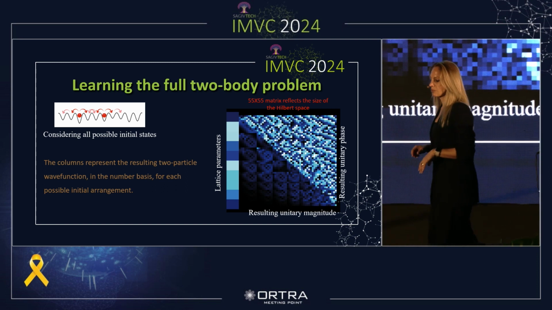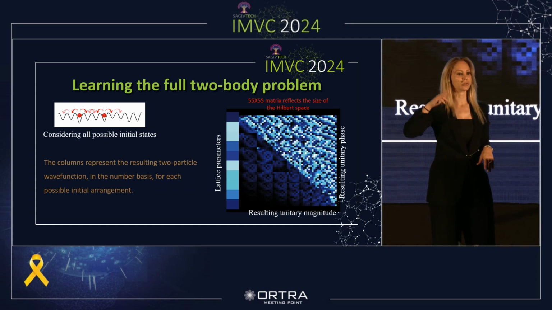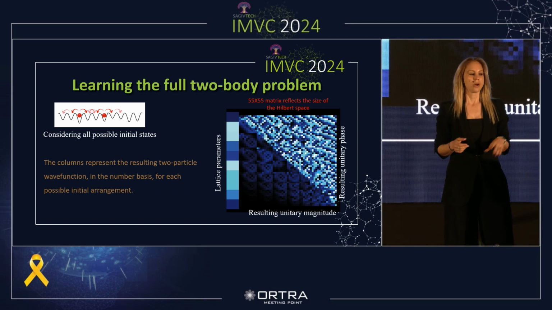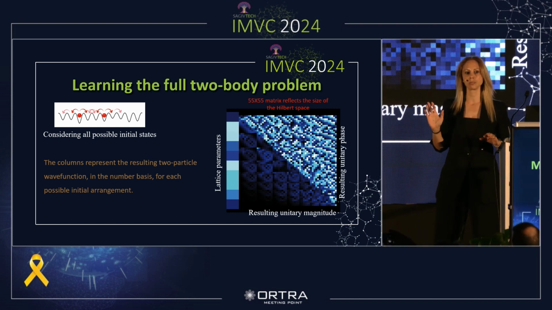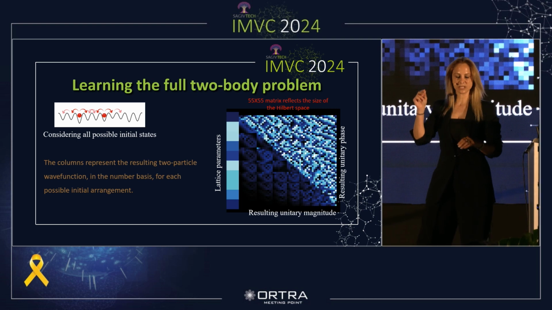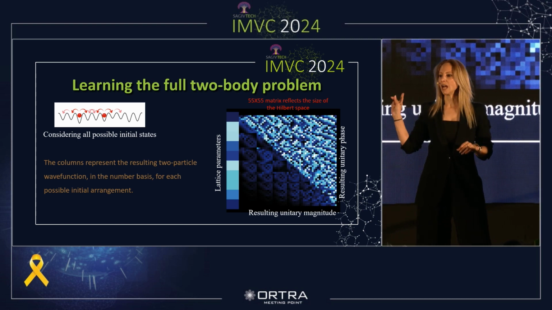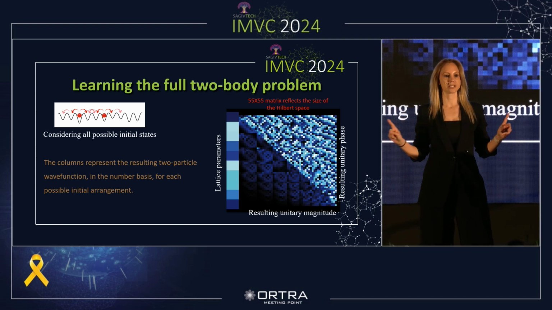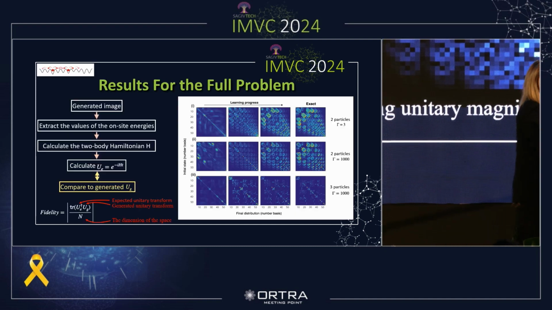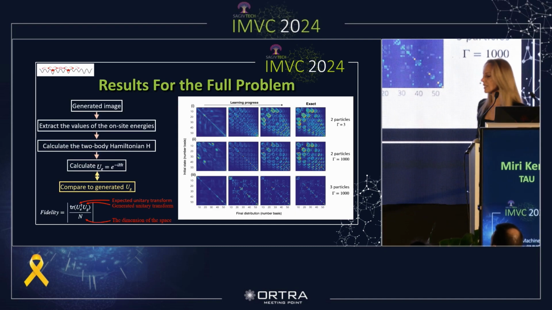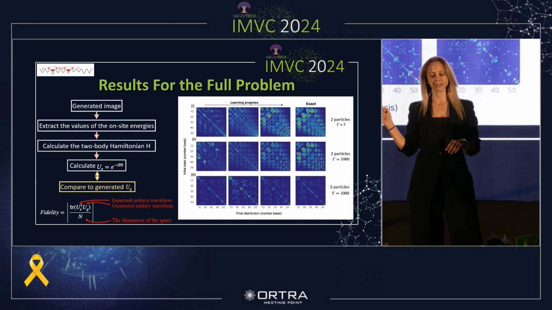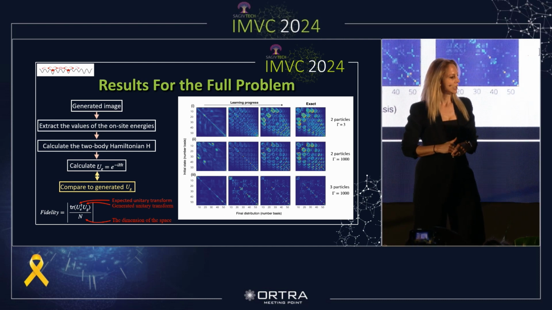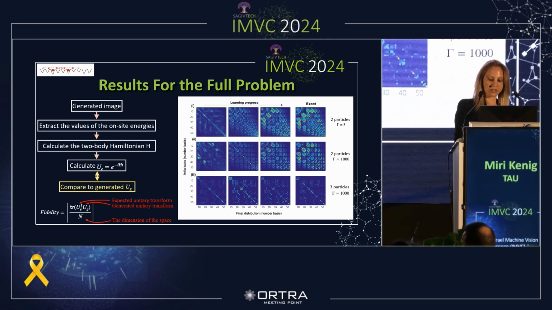Taking this technique a step forward, we trained the model also on the full two-particle problem. So far, what I've shown has dealt with the simplest yet non-trivial problem of two particles with a specific initial condition. Now we consider all possible initial states. The physical validity was now calculated using an exact physical formula of fidelity and done similarly to the previous process. We have achieved very good results here as well.